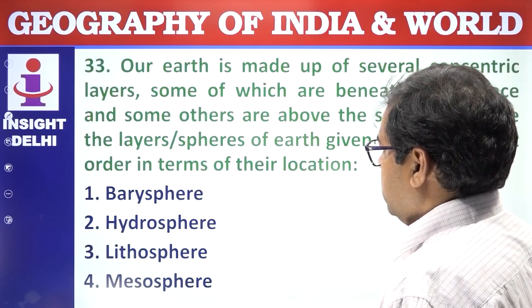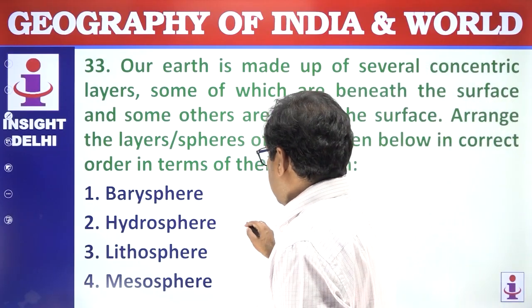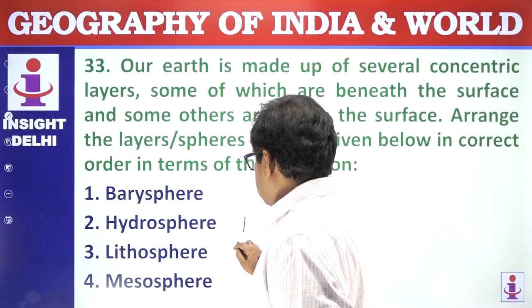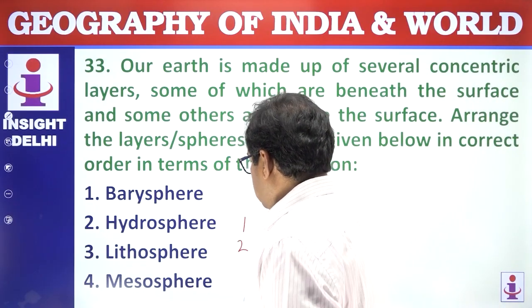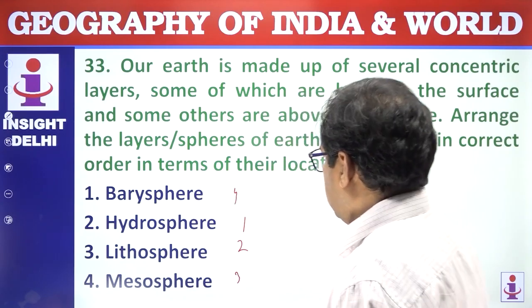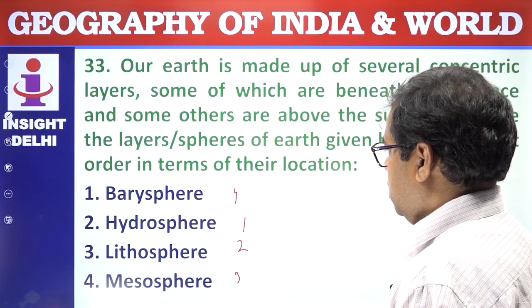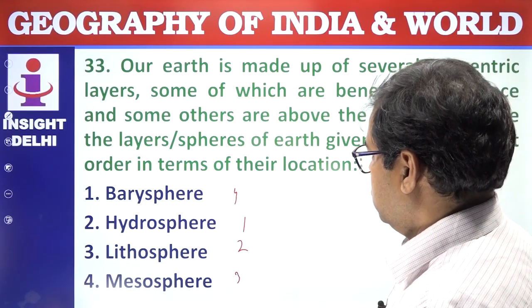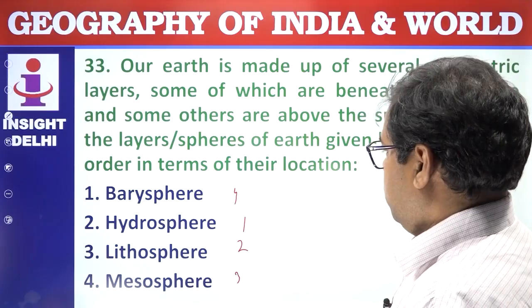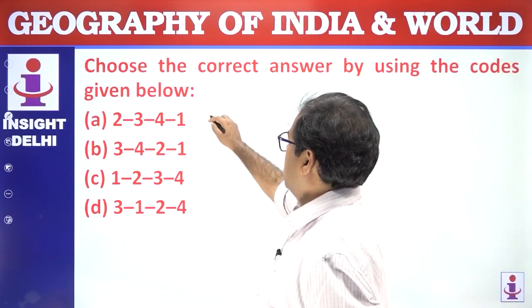This is hydrosphere, barysphere, atmosphere, lithosphere, mesosphere. First is hydrosphere, then after that is lithosphere, then after there is mesosphere and the barysphere. Right? So the answer is 2, 3, 4, 1. 2, 3, 4, 1, answer is A.